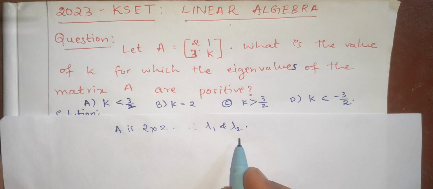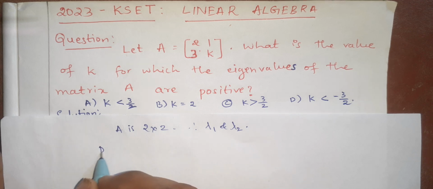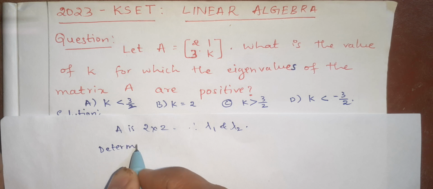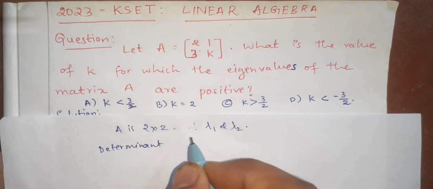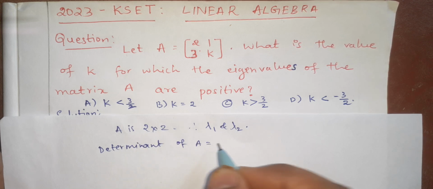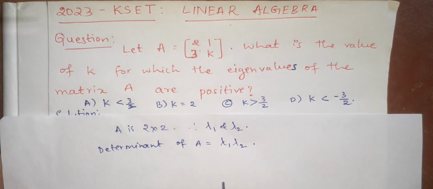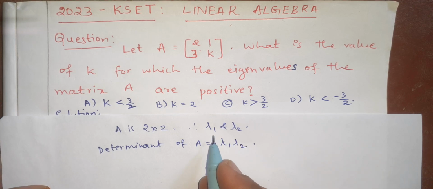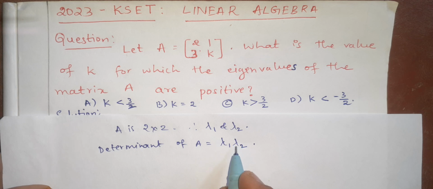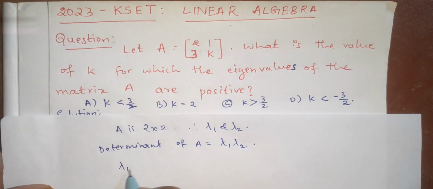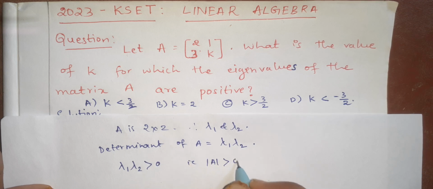Both are positive means the determinant, we have one of the results. Determinant of a matrix A is equal to the product of eigenvalues, so lambda 1 into lambda 2. Both lambda 1 and lambda 2 are positive means their product, lambda 1 into lambda 2, should be positive. That is, determinant of A is greater than 0.